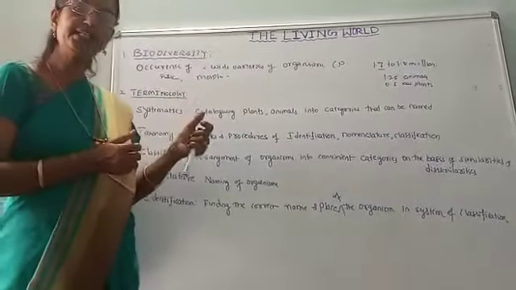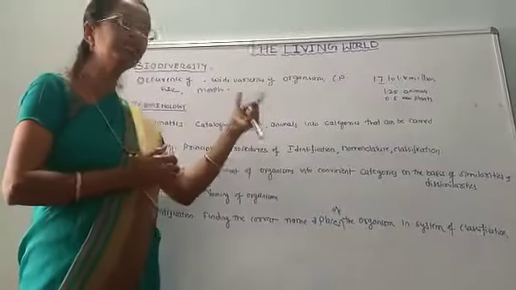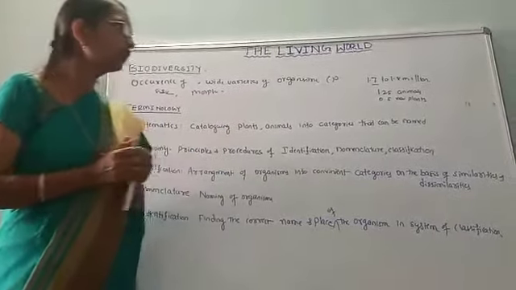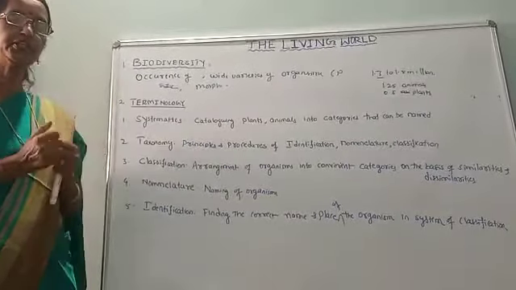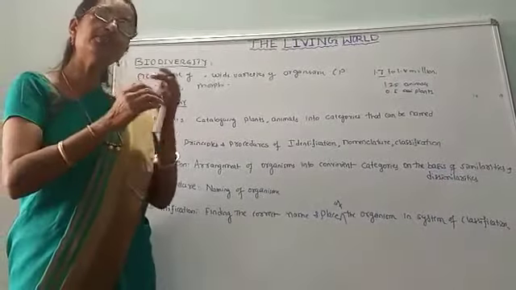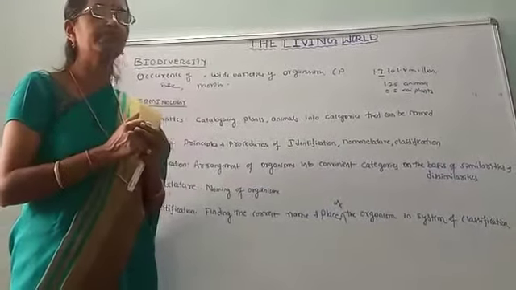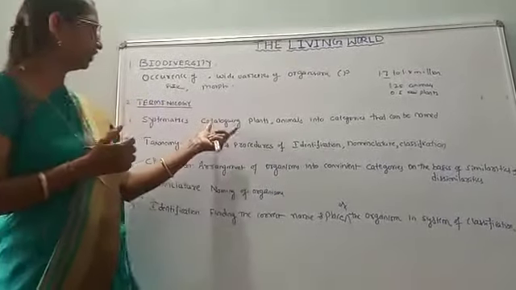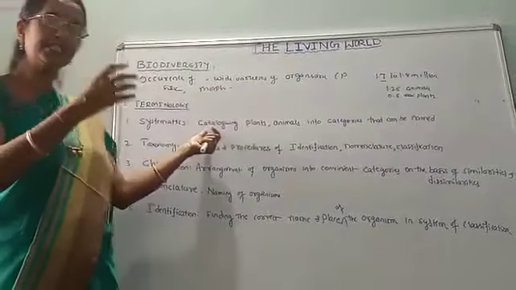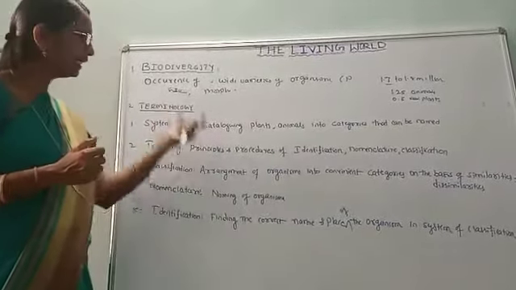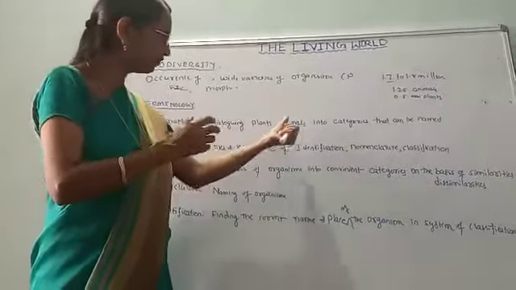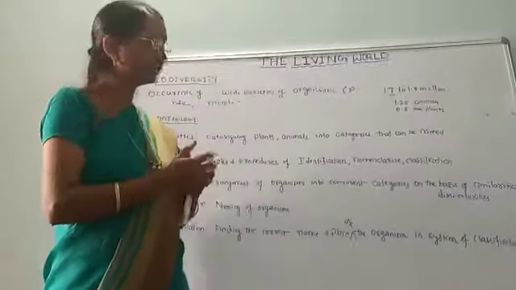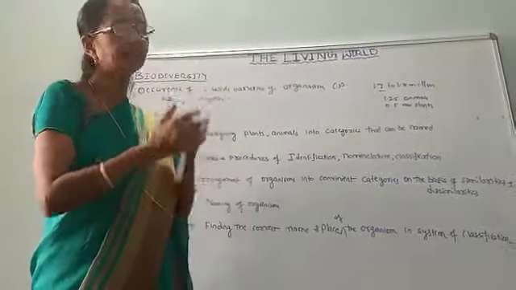Systematics deals with the study of cataloging the plants and animals into the respective groups which we should name. Catalog is nothing but a list of items. So the complete list of plants and animals are categorized, which we are going to name.